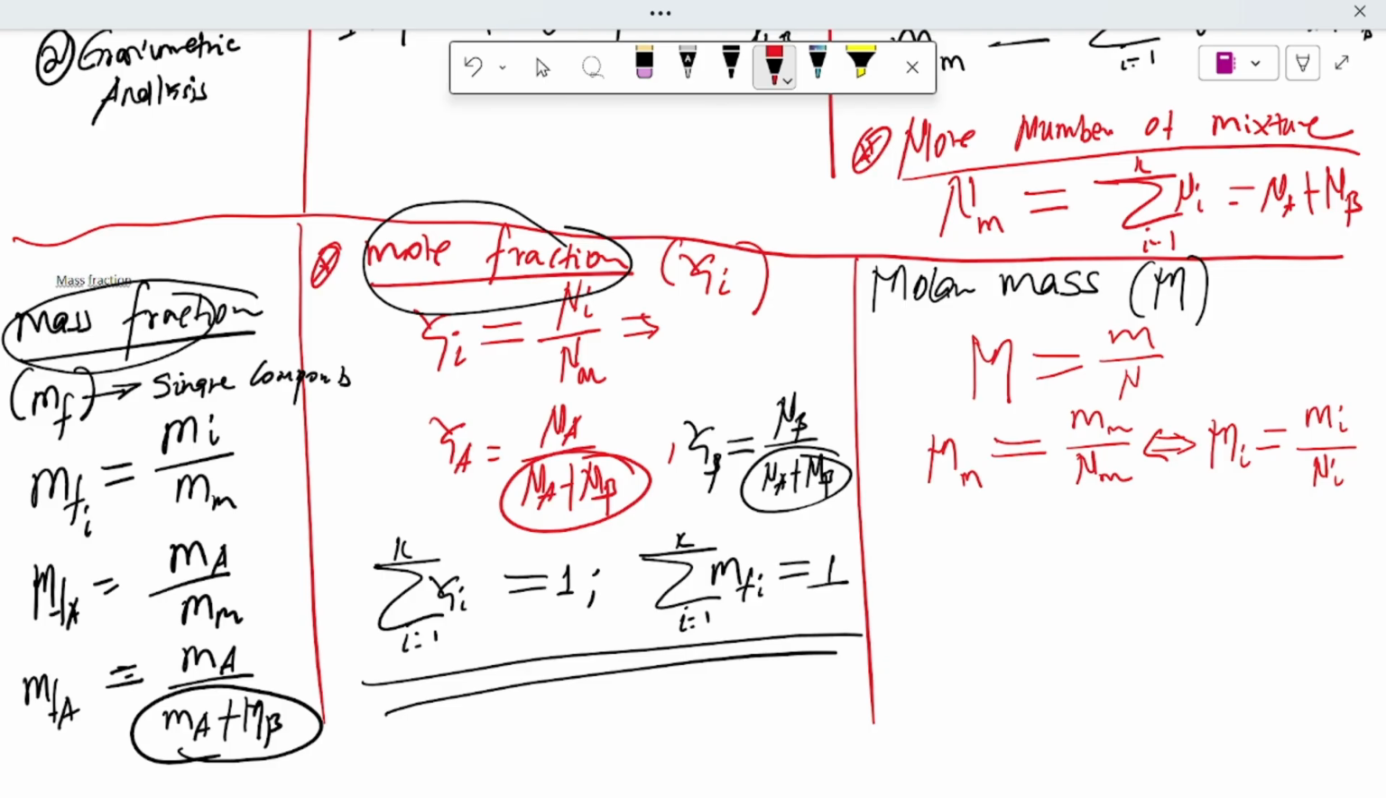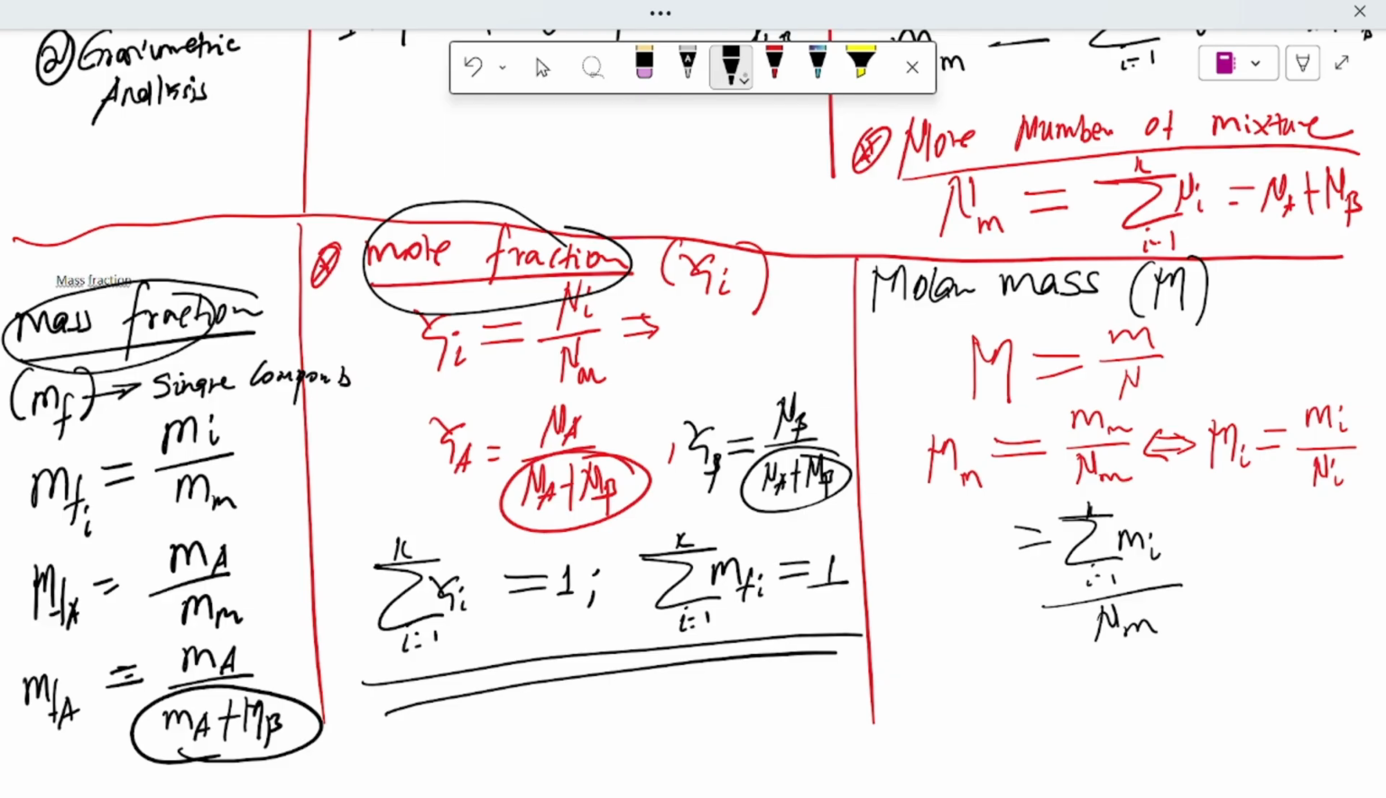So what we have to see here is that the molar mass of a mixture is the mass of the mixture over the number of moles of the mixture. The mass of the mixture is the summation of the masses of the individual components, over the number of moles of the mixture.